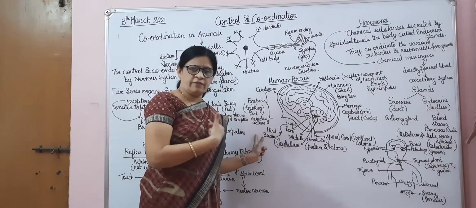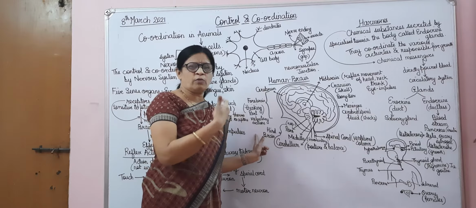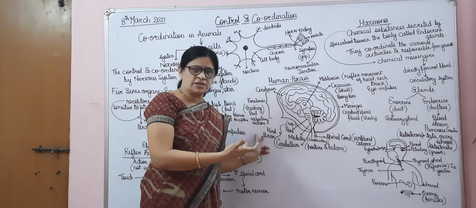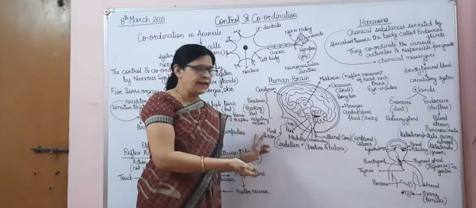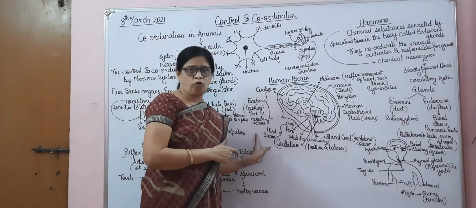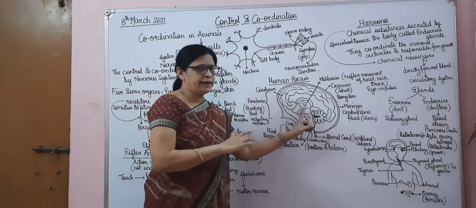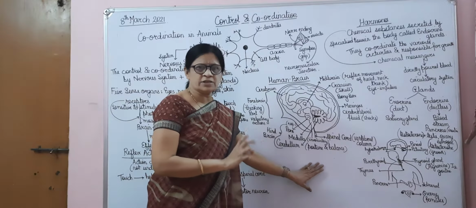Voluntary means actions done by our will, we are walking, we are running. So all these actions are voluntary, and these voluntary actions are done with the help of the forebrain. The midbrain does not have any distinction. This is the middle part, and it is known as the midbrain. And the hindbrain, remember, consists of three parts.